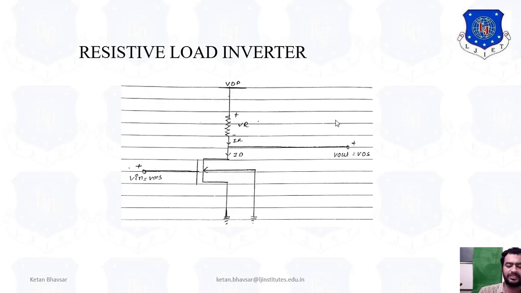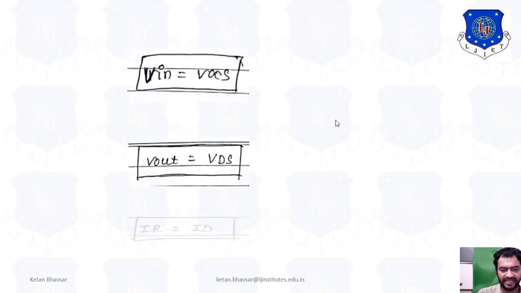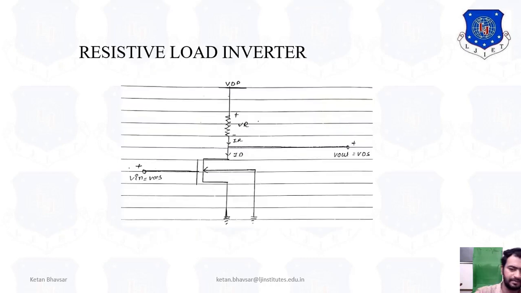Instead of the PMOS, we are putting the resistive load. So Vin is equal to VGS, that I already told you. Vout is equal to VDS and IR is equal to ID. You can see from this particular diagram that Vin is equal to VGS, Vout is equal to VDS, IR is equal to ID.